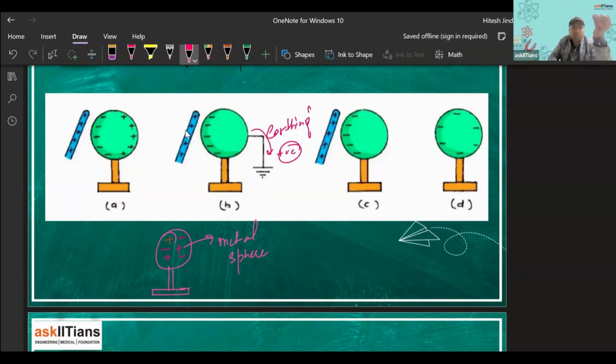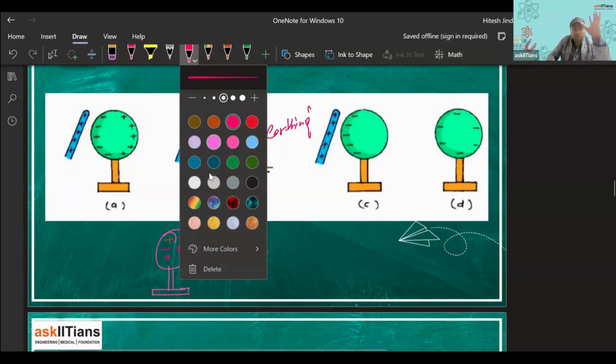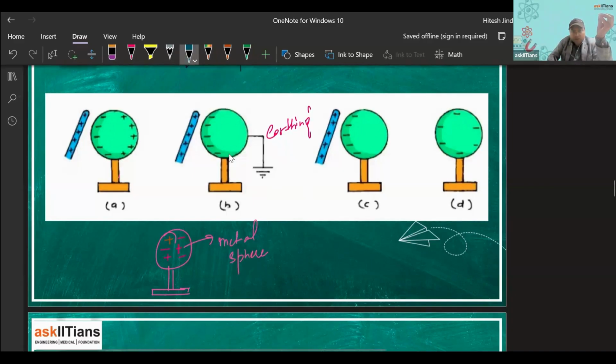Whatever type of charge we have on a body, positive or negative, when we do earthing, all the charge goes to the earth, right? So this part now is not having any positive charge, right? Now you see, is it electrically neutral?